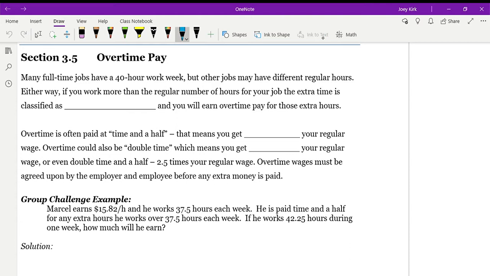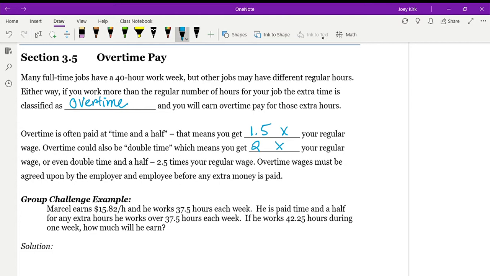Anything that you do extra over the regular hours that you're expected to work per week, usually over 40 hours a week, is considered overtime. There are two common types. With overtime, you either get time and a half, which is when you're getting paid 1.5 times your regular earnings, or sometimes you can get double time after a certain amount of overtime, or sometimes you go straight to double time. Some people will get 1.5 times their regular earnings, and then it'll move over to 2.5 times their regular earnings.